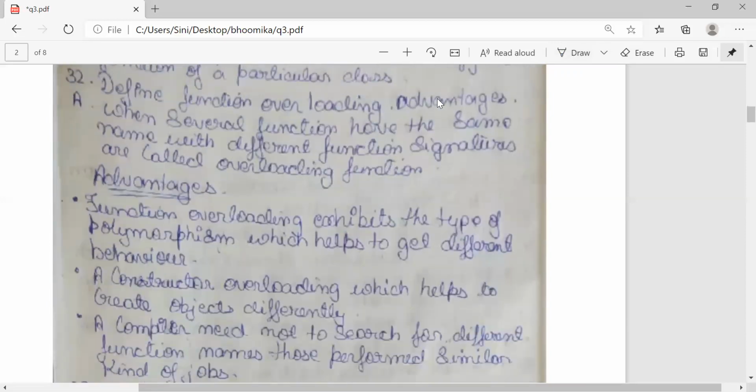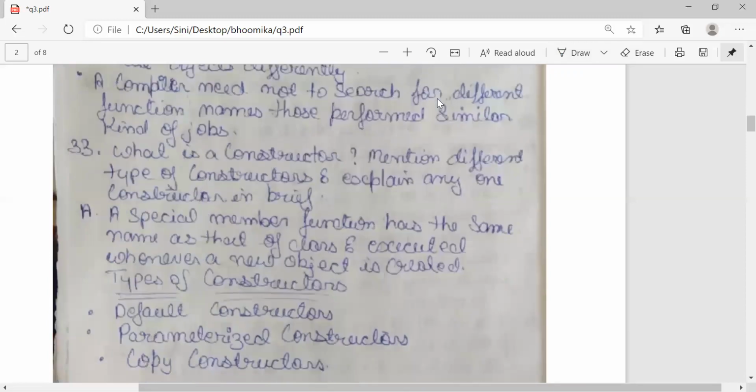Function overloading also we have discussed. Doing the same constructor is fine.